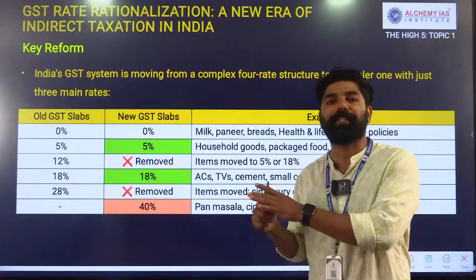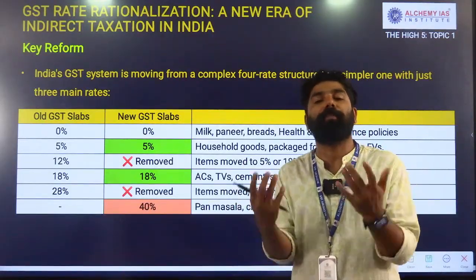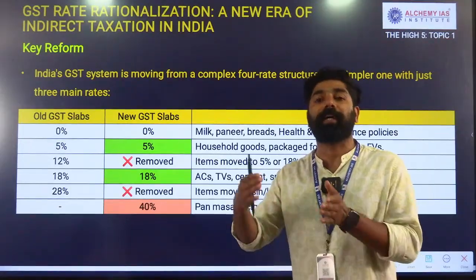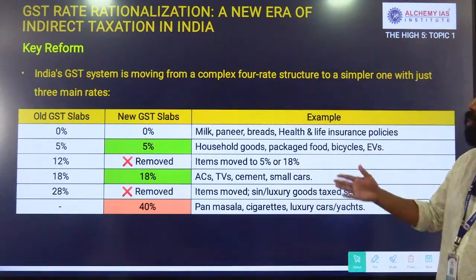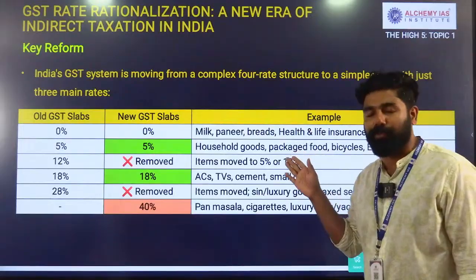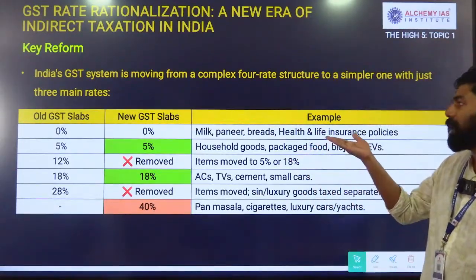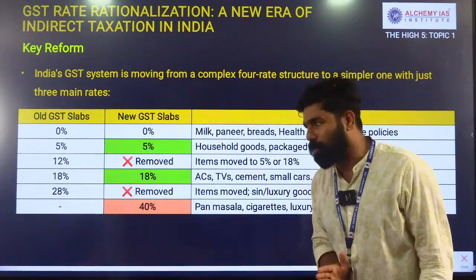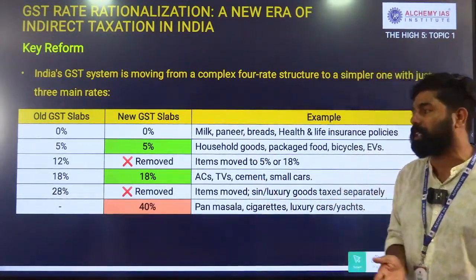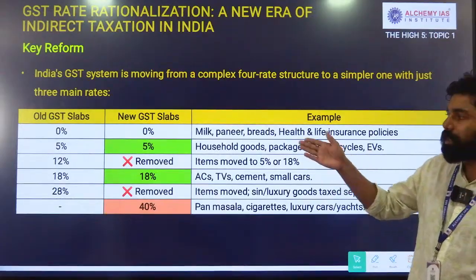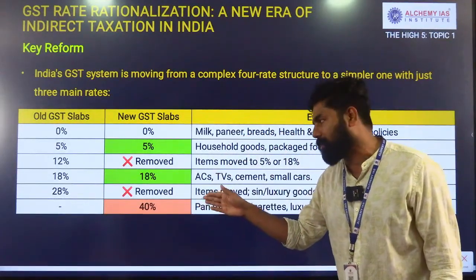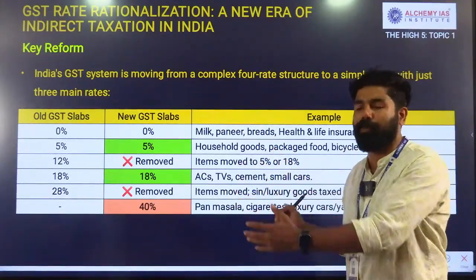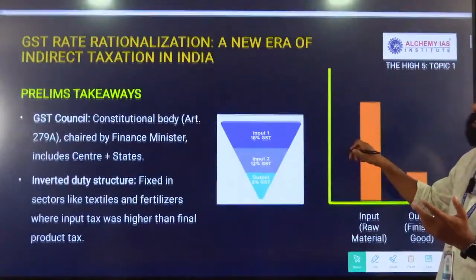Then we currently have two tax slab rates, one at 5%. The 5% can also be considered as the common man tax rate. It also discussed tax exemptions, mainly for essential goods like milk, paneer, bread, food items, and also including health and life insurance policy. There will not be any tax imposed on that. That is the latest progressive change that we can see. And in the 18% tax slab, we can say examples like ACs, TVs, etc. You can also refer and study more about the latest tax slabs under the GST reform.